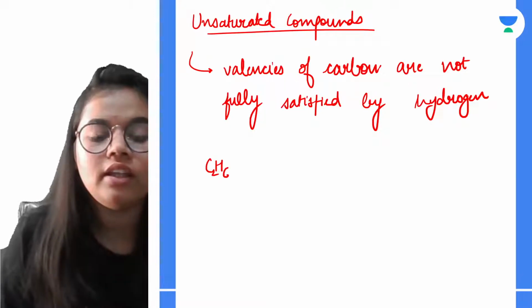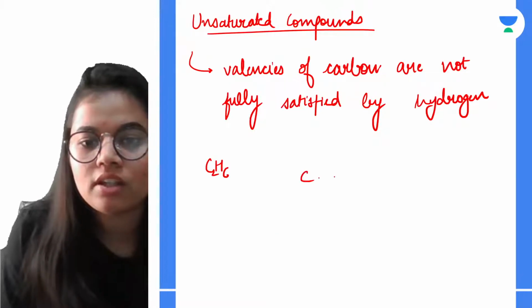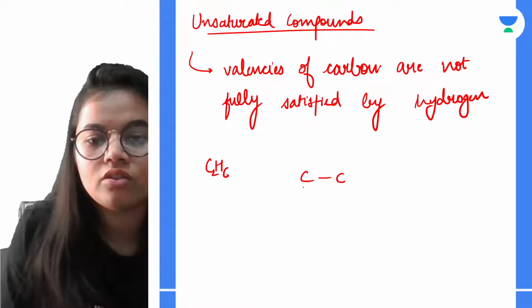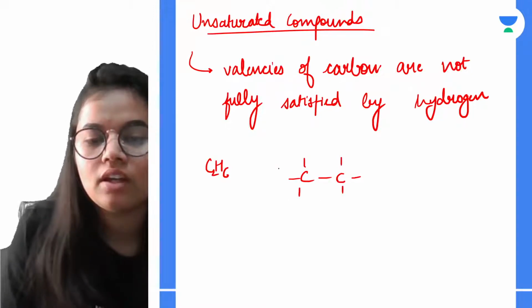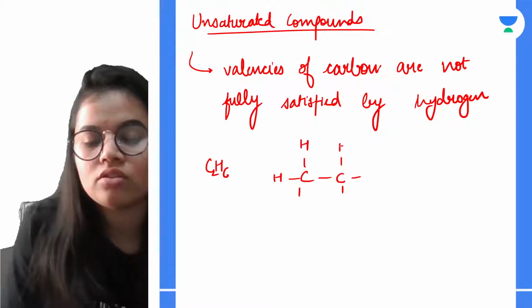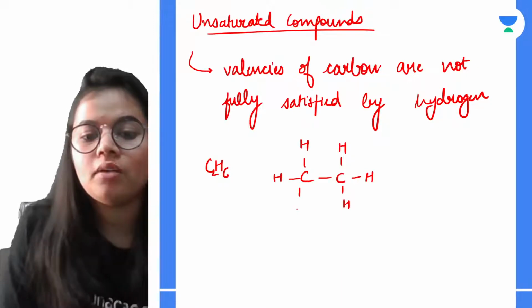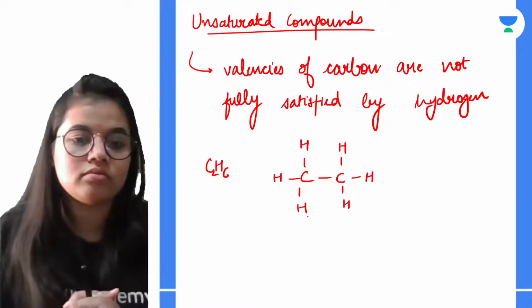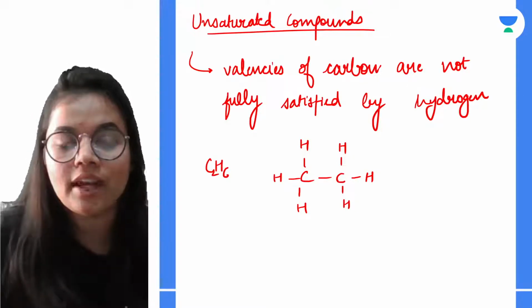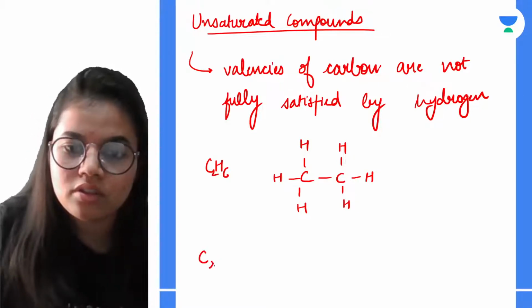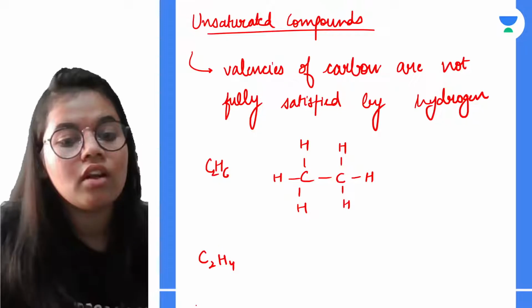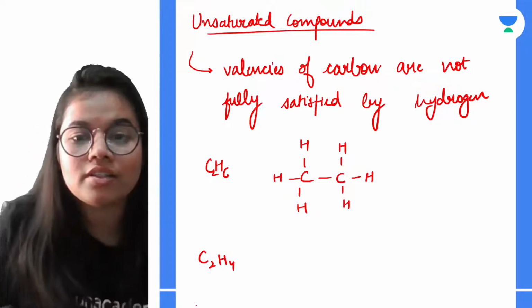This will be the structure: 2 carbon and 6 hydrogen we arrange over here, right? So these are the hydrogens. Now if we are not having 6 hydrogens, we are having 4 hydrogens, how will we go for the structure?